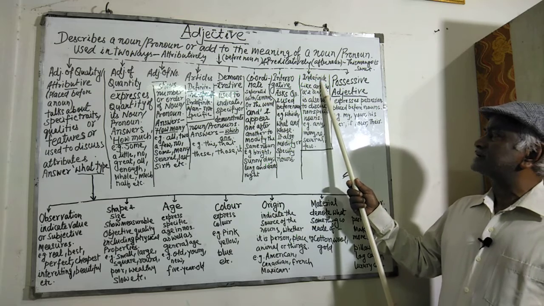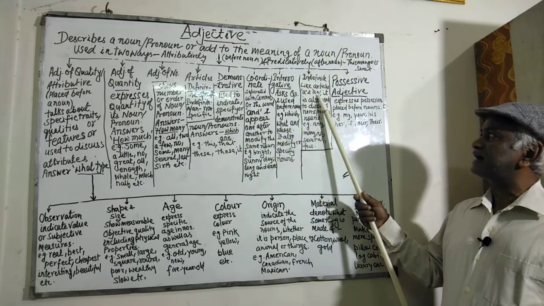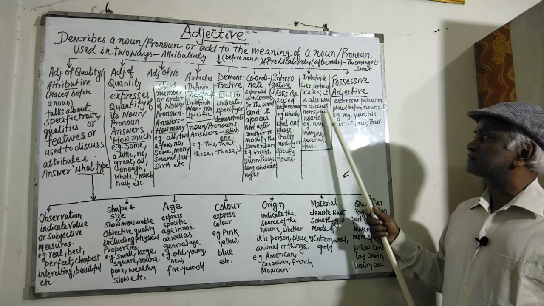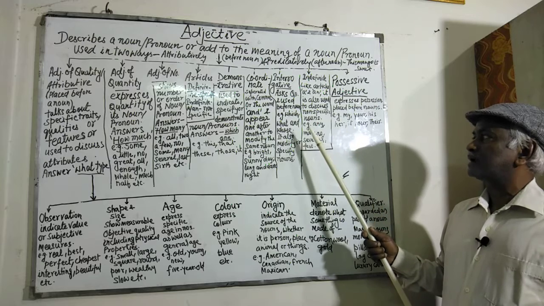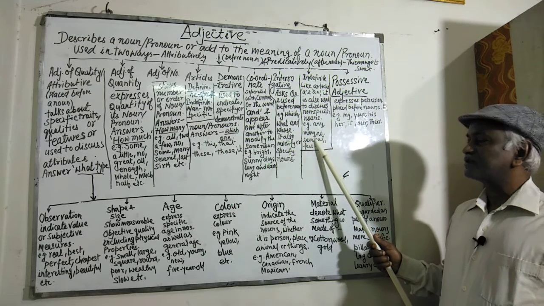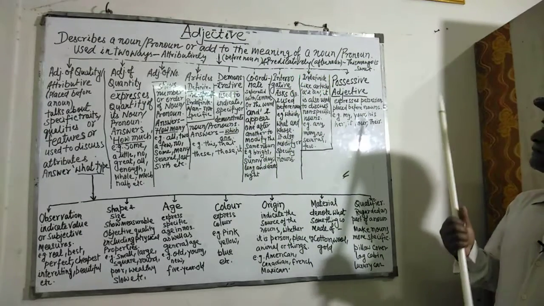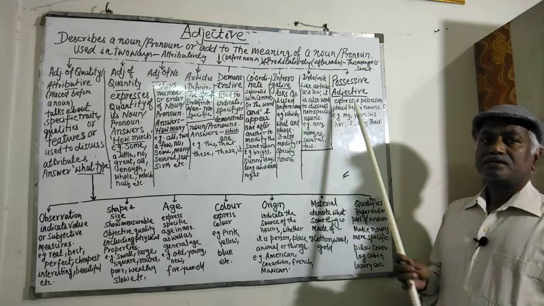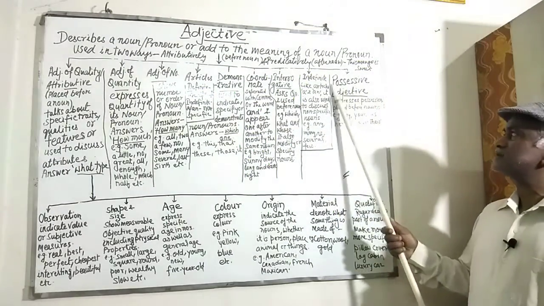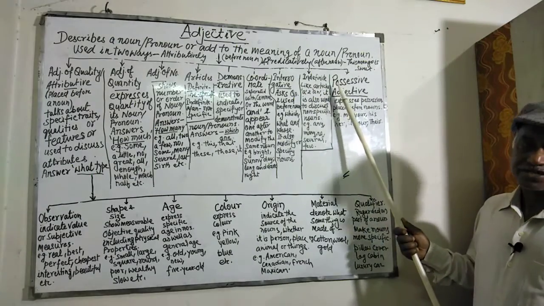Then indefinite adjectives. As the term indicates, like the articles a and an, they are also used to discuss non-specific nouns. For example, any, many, no, several, few. And the last adjective is the possessive adjective. As the term indicates, it expresses possession, which means to show belongingness.